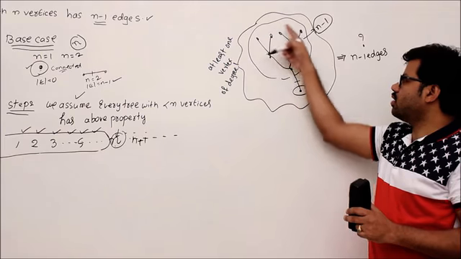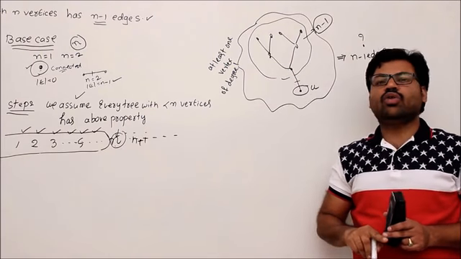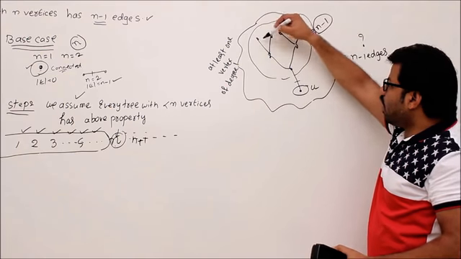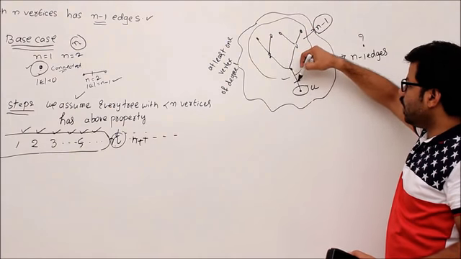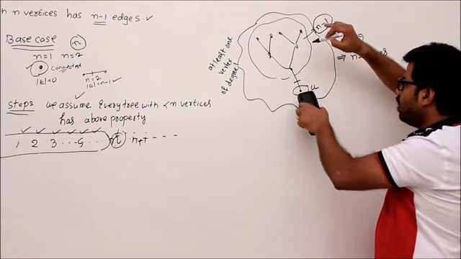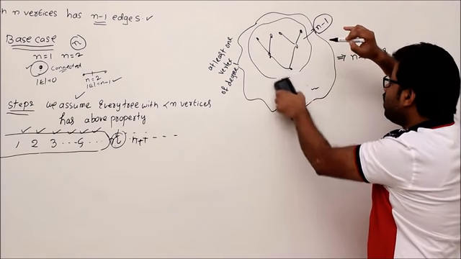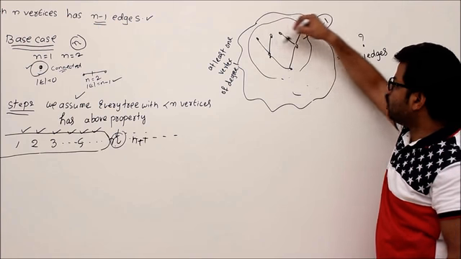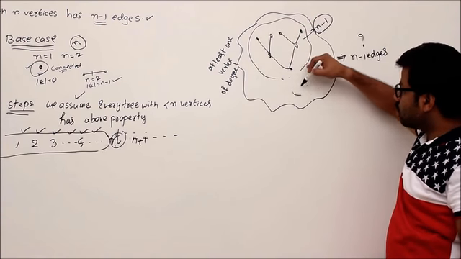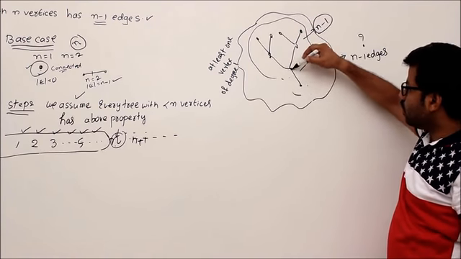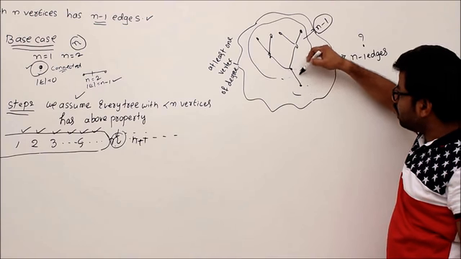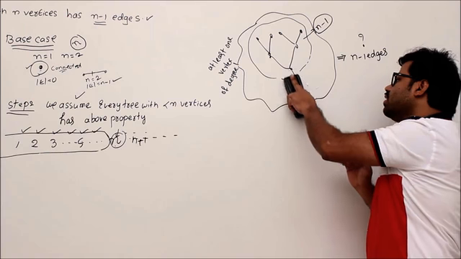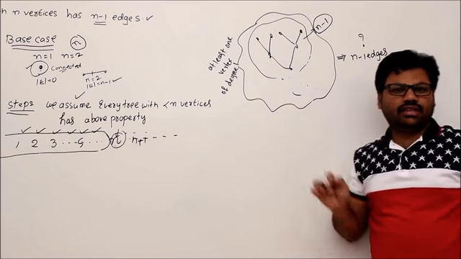Then the remaining structure is again a tree. Yes or no? Why is the remaining structure a tree? Because there is a path between every two vertices. If you remove this vertex and its edge, that will not disconnect the tree. That is not disturbing any other paths. For example, from here to here you can go, everywhere to everywhere. So this edge is only connecting this node to all the other vertices, right? If you remove this edge, that will not disconnect the tree, correct?